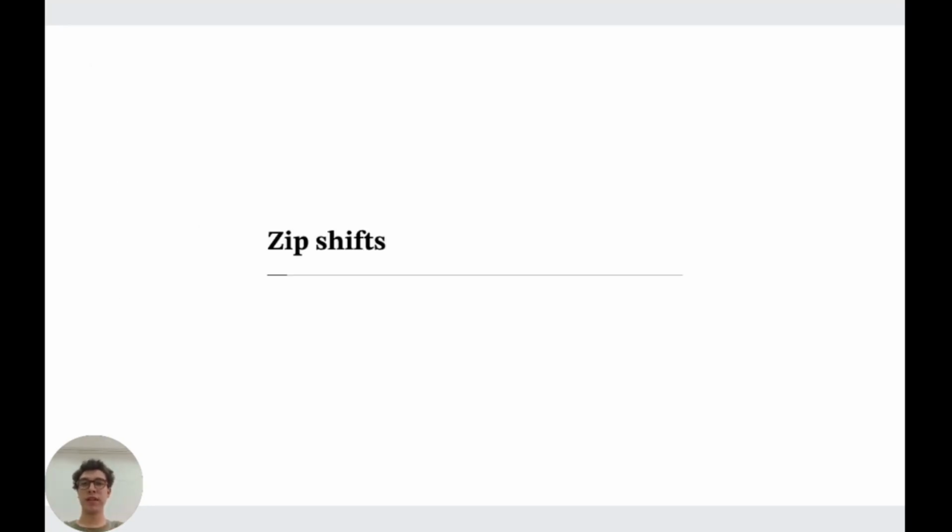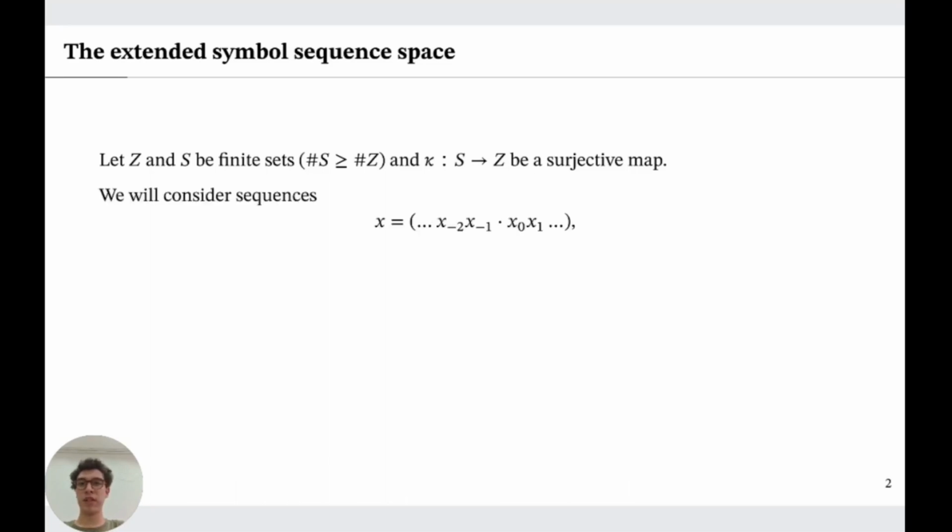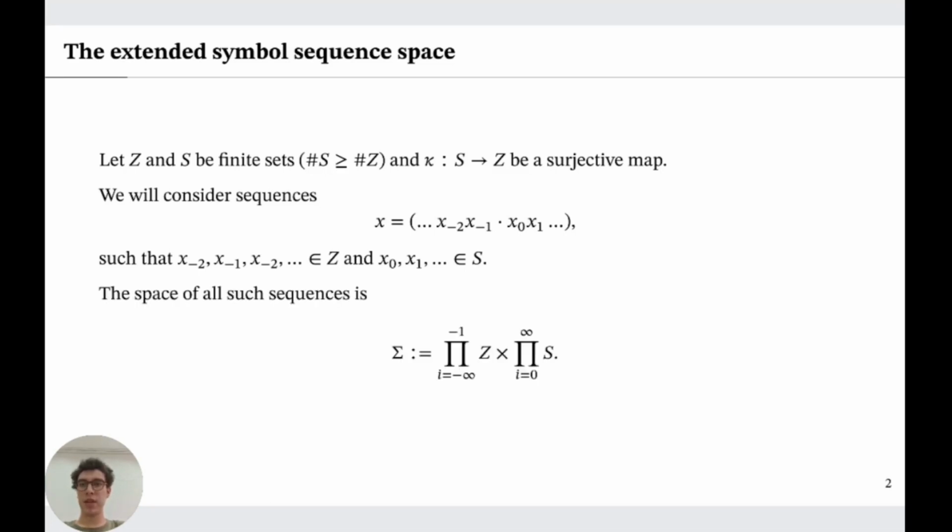We first present the zip-shift spaces. Let's consider two sets, Z and S, with finitely many elements. The cardinality of S is bigger than that of Z. We also consider a function kappa that is surjective. We will consider the following sequences. The entries with negative indices belong to Z, and those with positive indices or 0 belong to S. The space of all such sequences is denoted sigma.